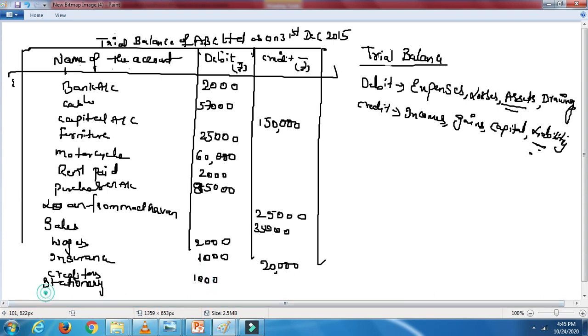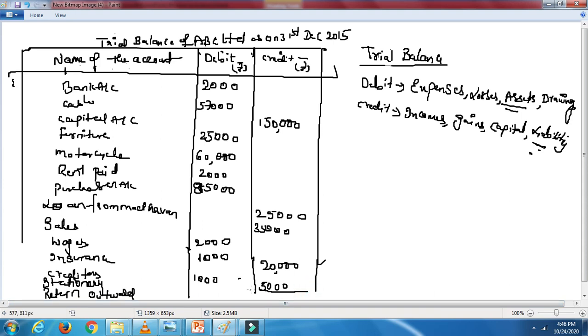Next is return outward. It is going out. So you will be paid for that amount which you are returning. So it's an income for you in one way. So 5,000 on the debit side.